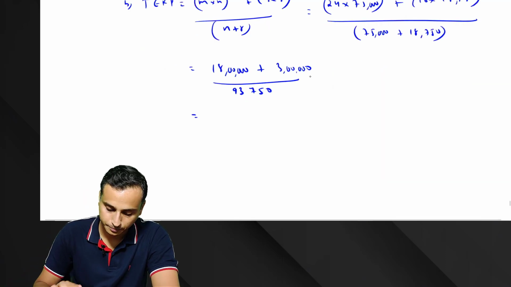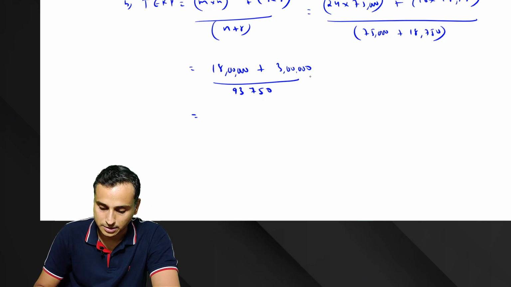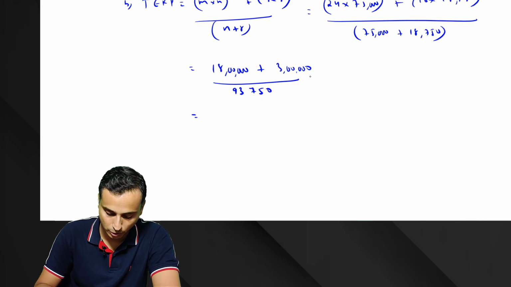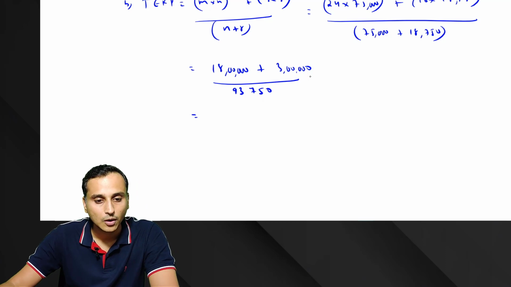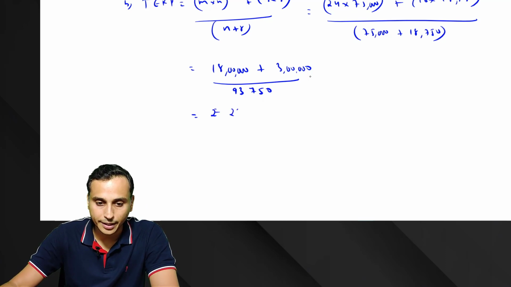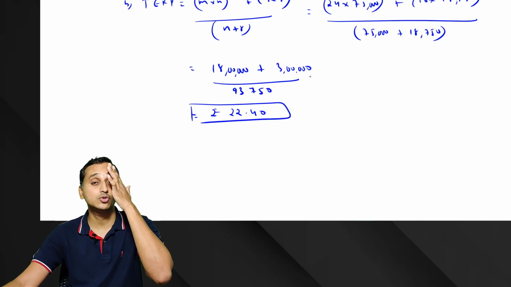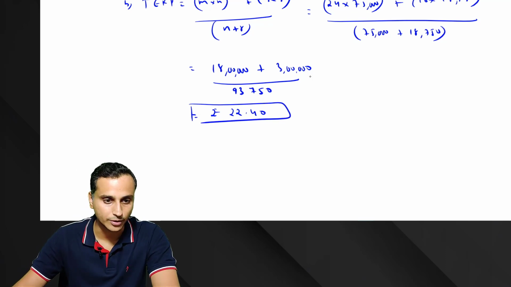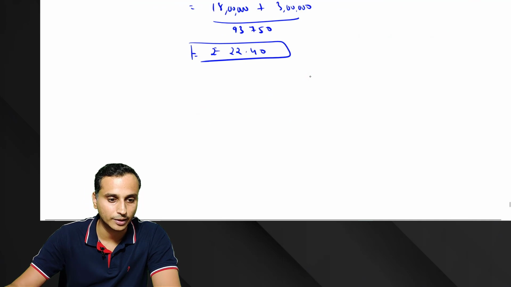So that comes to 18 lakhs plus 3 lakhs divided by 93,750, which is rupees 22.40. So the theoretical exercise price comes to rupees 22.40. First part we have calculated.